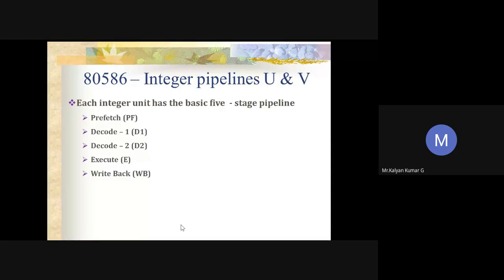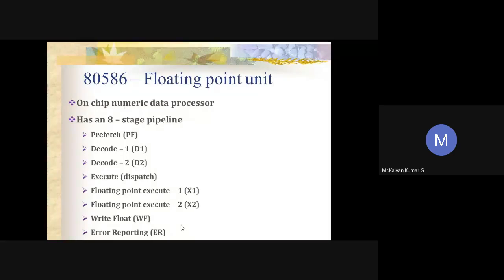So this is what we discussed now. And moving to the floating point. I don't know whether you remember, but in the beginning I said we have a separate floating point unit, and this floating point unit has 8-stage pipelining. So that's what I have mentioned here. I can make a note of it, we'll go to the diagram and then we'll come back.